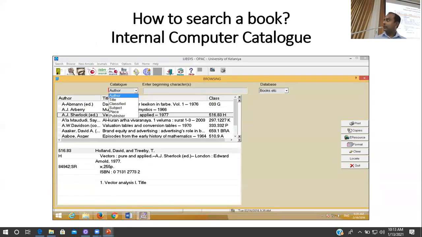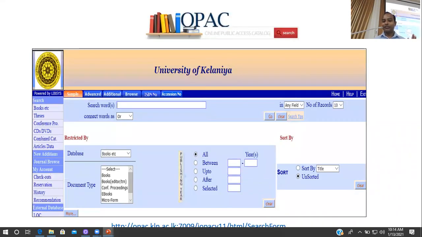So these things, I'm sure you are familiar with, how to find books in the library. There is a catalog to find whether the book that you are looking for is available in the library or not. And even this catalog can be searched from your desktop through the library website. We have the link to this online catalog.